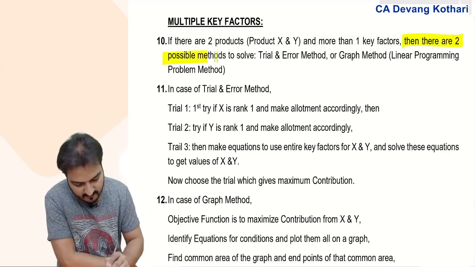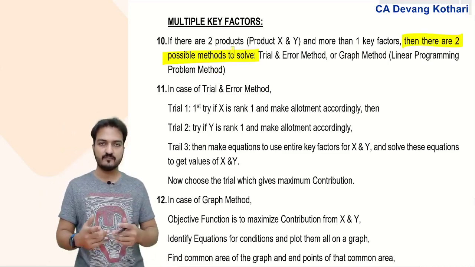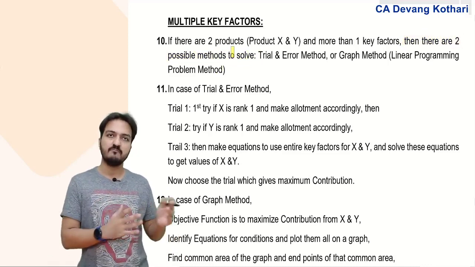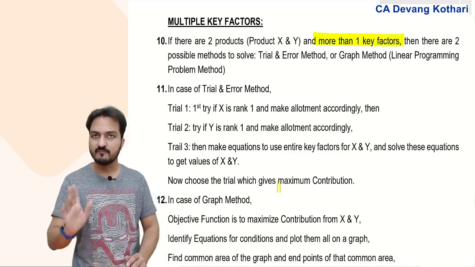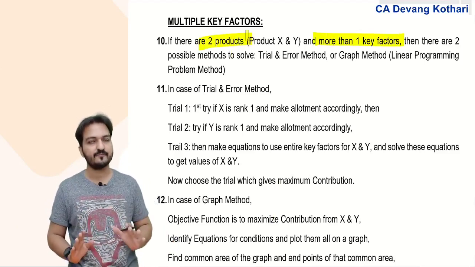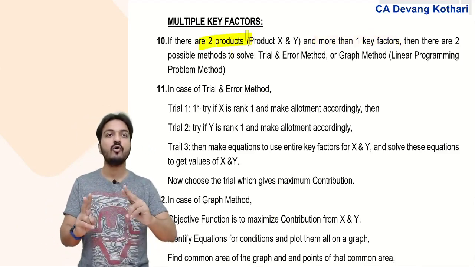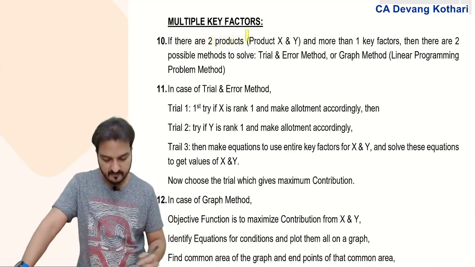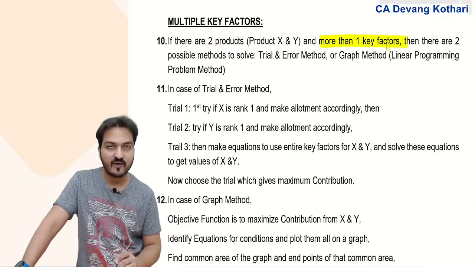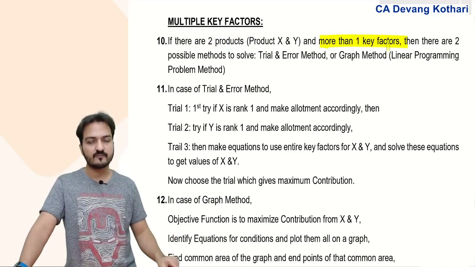Then there are two possible methods to solve. Look, whenever ICAI has given a question with more than one key factor, it will always be with a maximum of two products only. So products are only two. Key factors can be two or more. If two or more key factors are given, then my regular method might not work. Why?